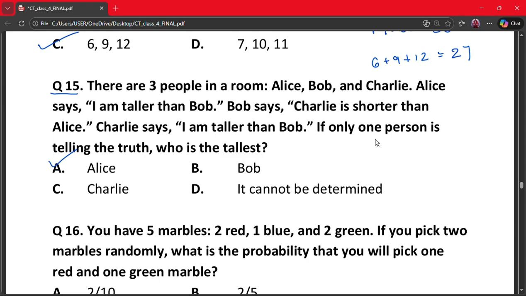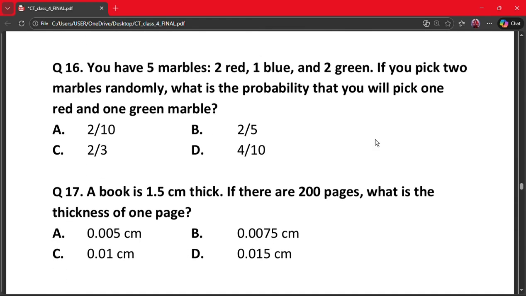Why? Because test each statement logically. Only Alice statement can be true alone. Other contradict each other. So Alice is tallest. Our next question is question number 16.